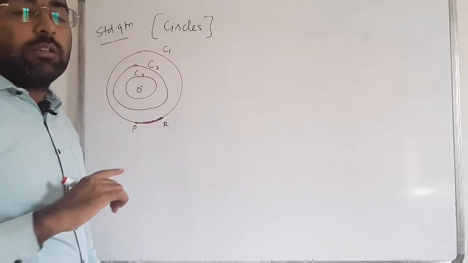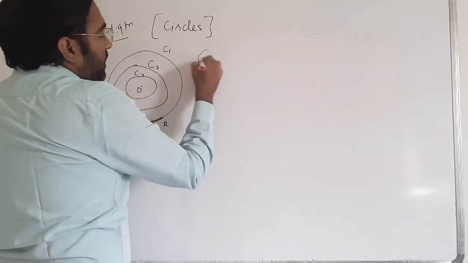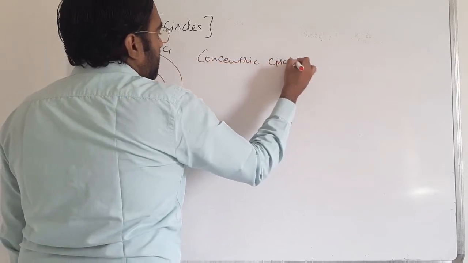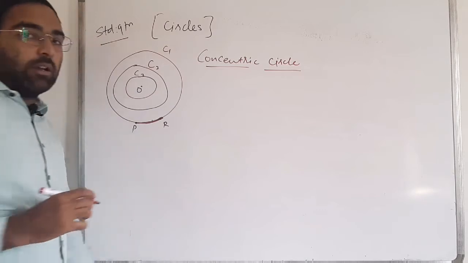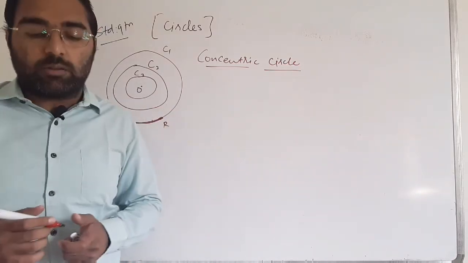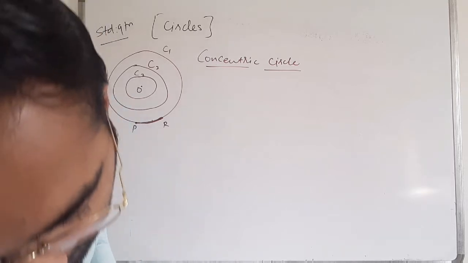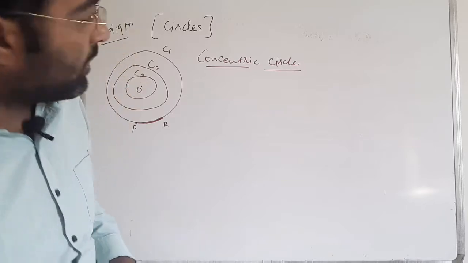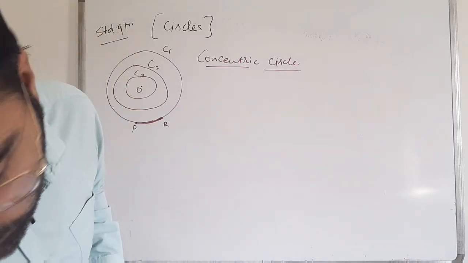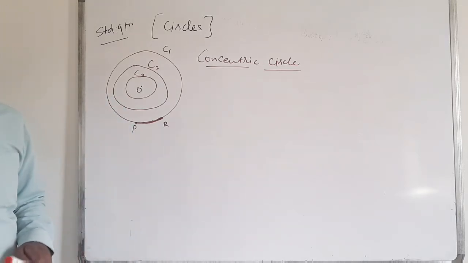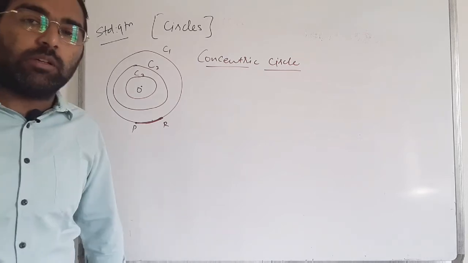All these circles are known as concentric circles. Circles which have the same center are known as concentric circles. Clear?